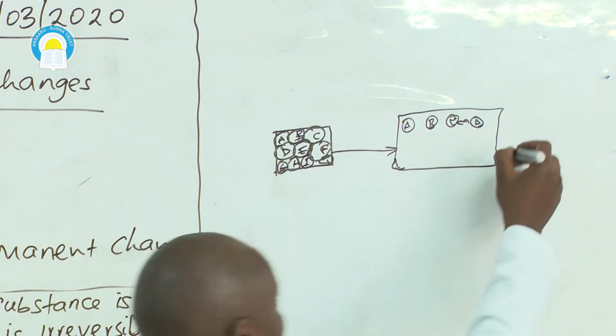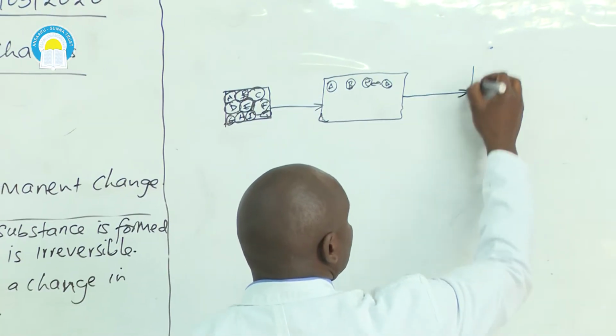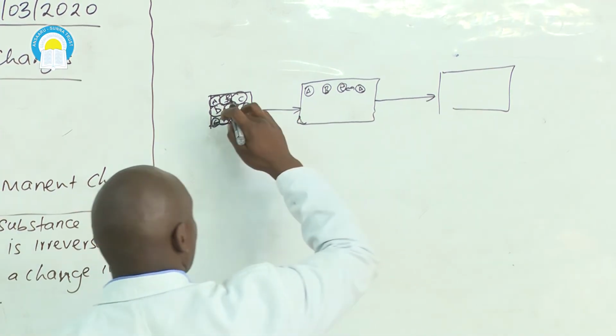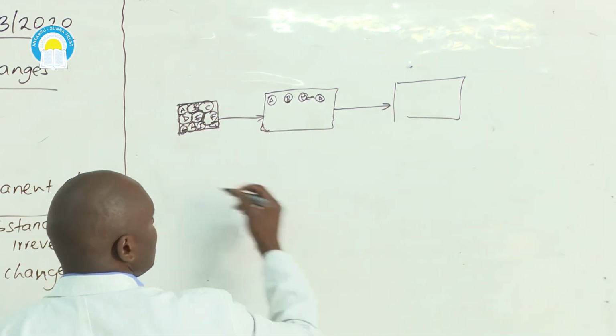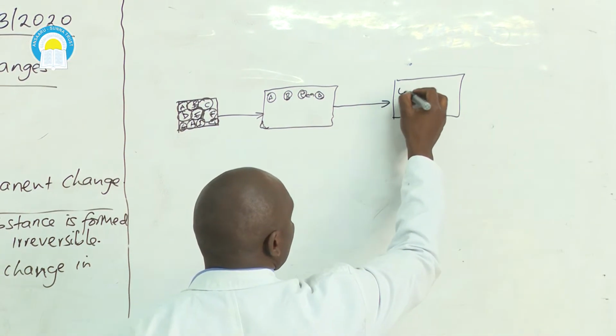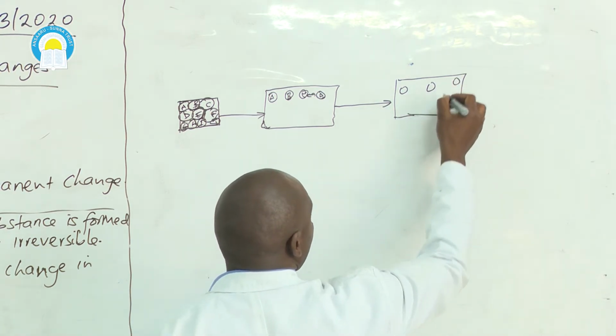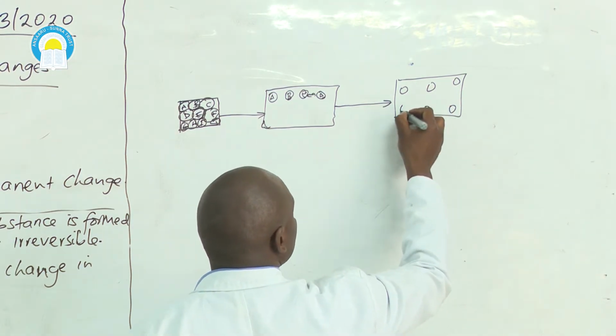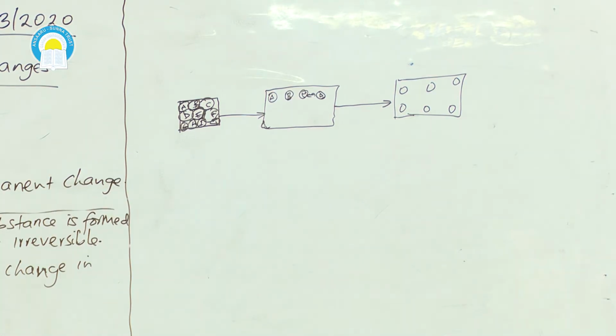So since we still have the same number of particles in each case, all substances A up to J, we shall also have in gaseous state, the particles far apart from each other. We shall still have the same particles A up to J. So since we are having the same number of particles in each case, we don't expect the mass of that substance to decrease or increase.